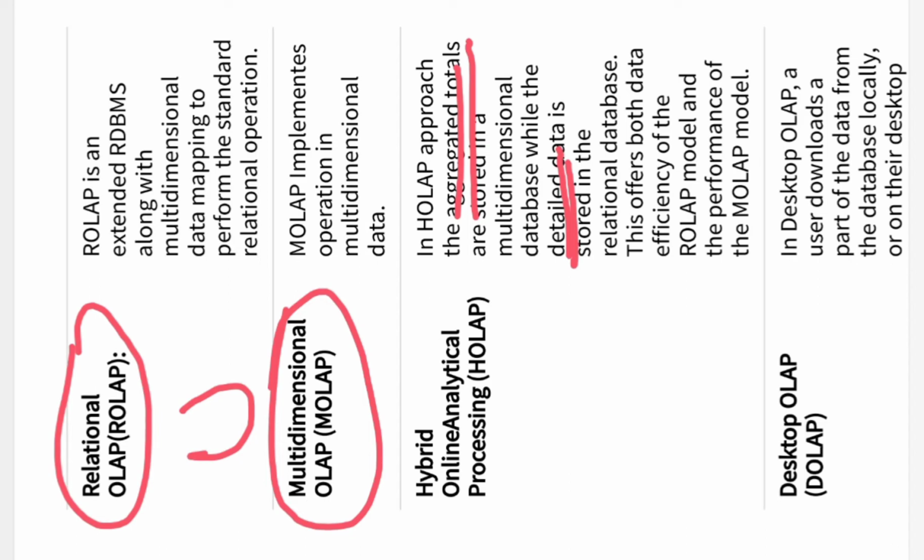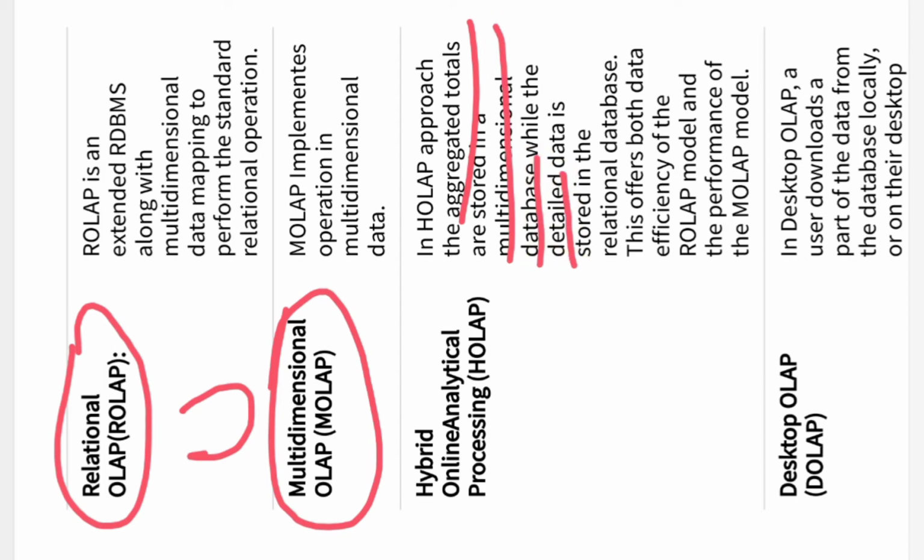I can increase the efficiency with the help of the ROLAP model, and the performance will increase with the MOLAP model, right? If I use a combo of both, the aggregated totals, whatever I get by using the different measures, I store in a multidimensional database.